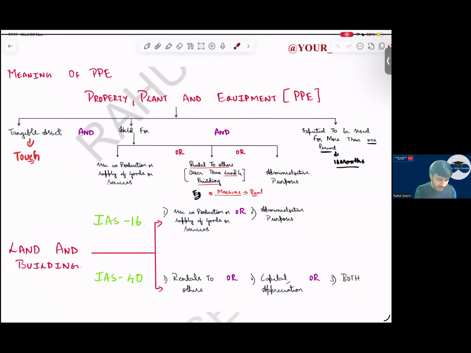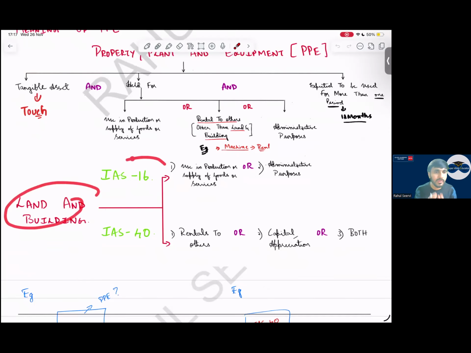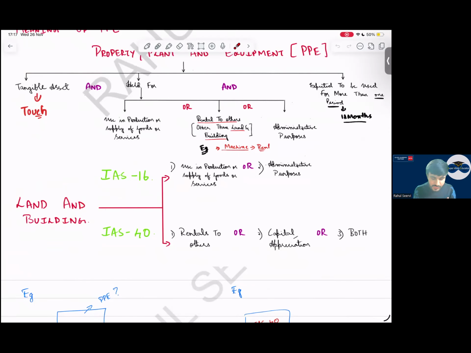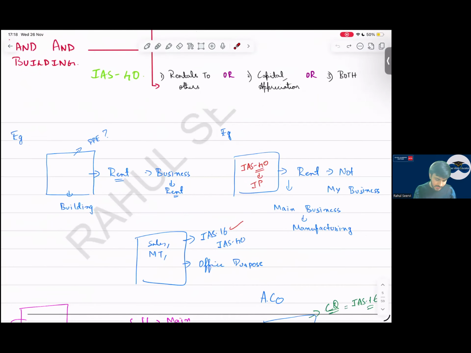Sir, when will land and building be IAS 16? If it is used for business purpose or for administrative purpose, head office, etc., it is IAS 16. If I have land and building and this is given for rent purpose or capital appreciation, we say it comes under IAS 40. So the main logic to remember: if it is for business, IAS 16. If it is not for business, IAS 40. Simple.